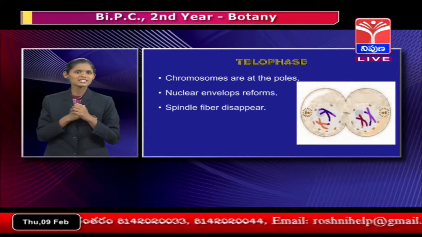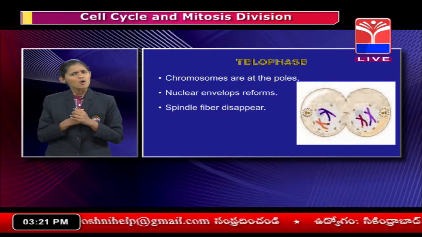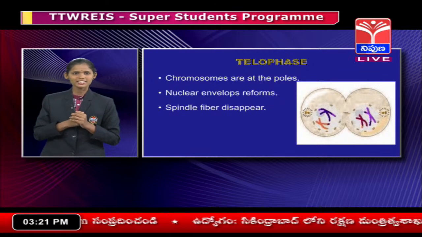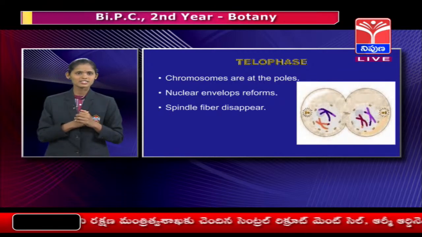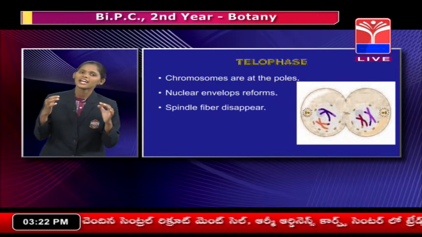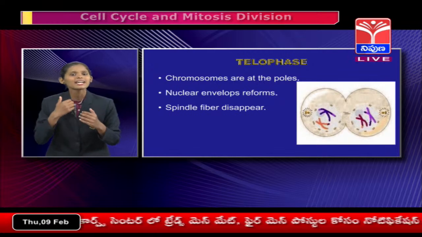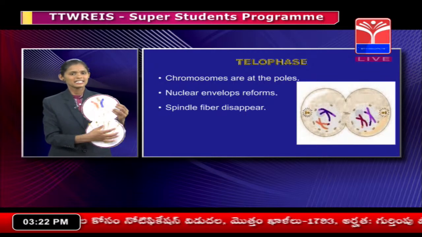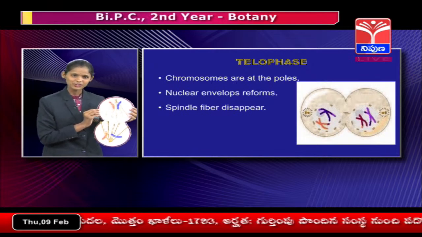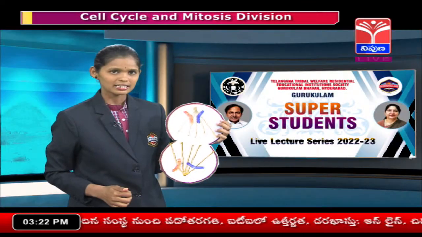In the telophase, chromatin material decondenses, loses its individuality and forms masses at either pole. Nuclear membrane, endoplasmic reticulum, and Golgi complex membranes reappear. Finally, the nucleus is divided into two nuclei.